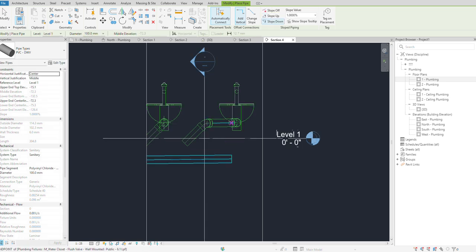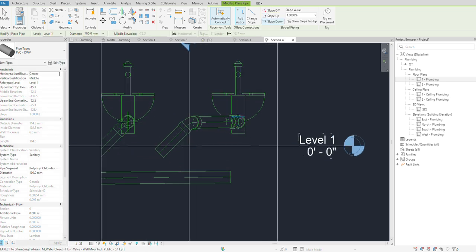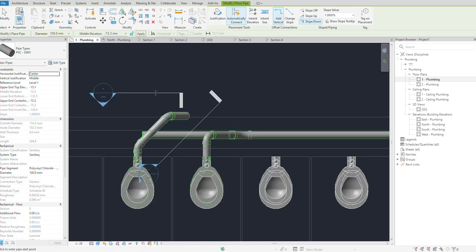Instead of this elbow, let's see what is drawn here. See, the pipe went down straight, which is fine. 45-degree is also fine. Instead of going down, we would go more rotated. Let's look at this and look at that.